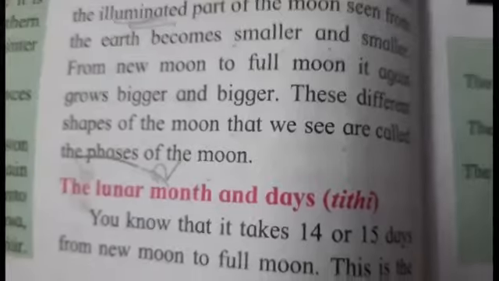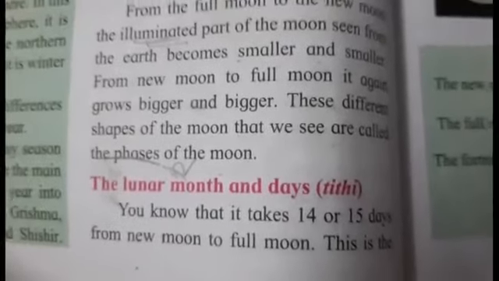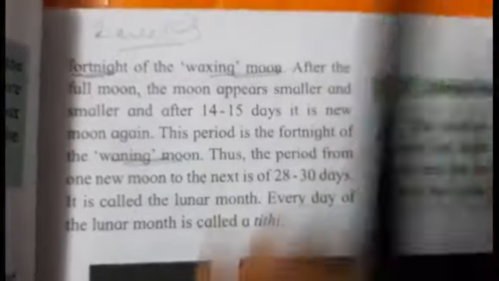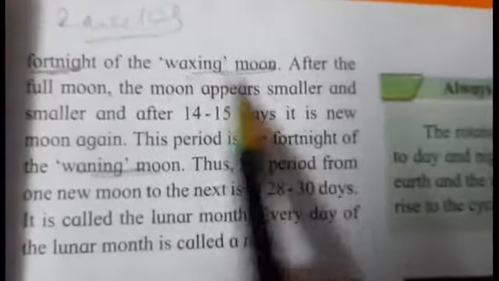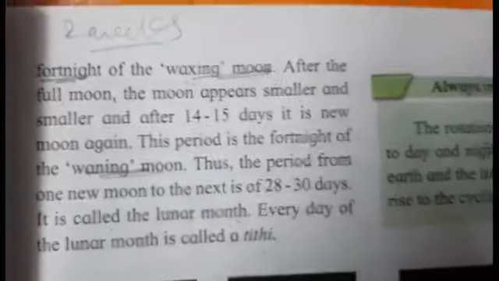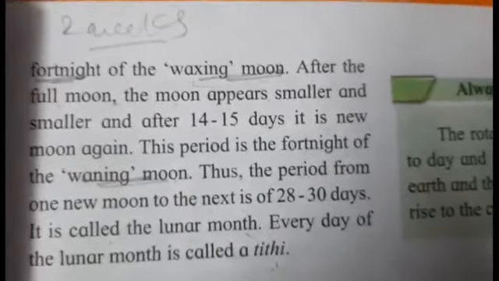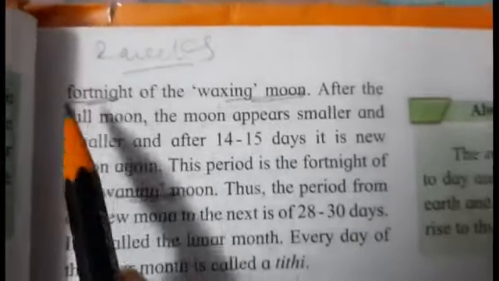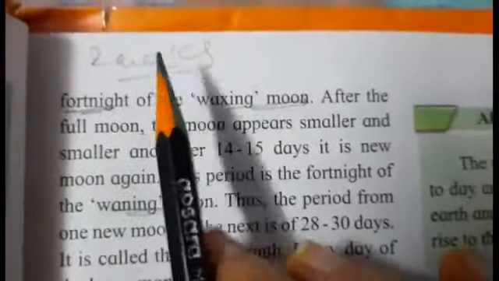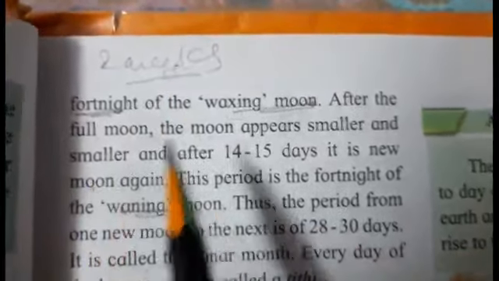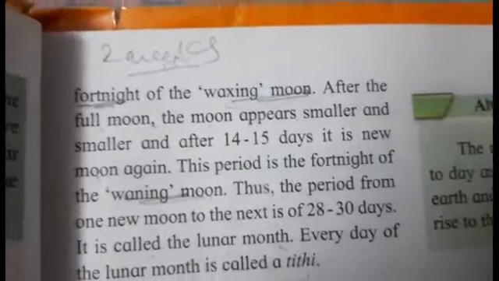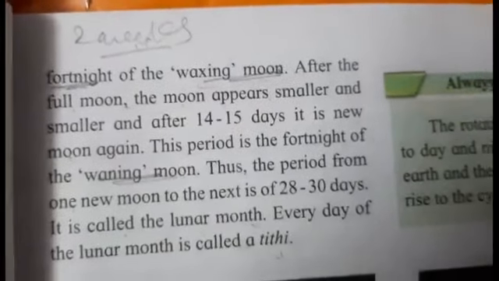Okay, the lunar month and days. लूनार मीन्स मून. In this topic, we have to study mainly two topics, that is waxing moon and waning moon. It takes 14 or 15 days from new moon to full moon, that is a fortnight. Fortnight means 2 weeks, a period of 2 weeks, of the waxing moon. So when it changes the shape from new moon to full moon, that period is known as waxing moon.